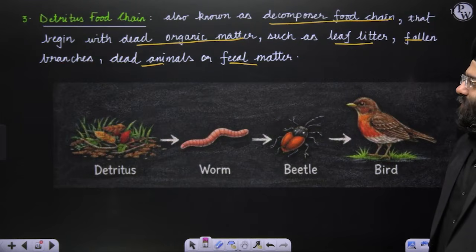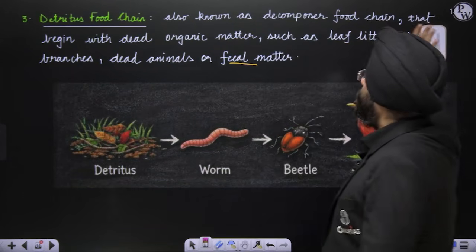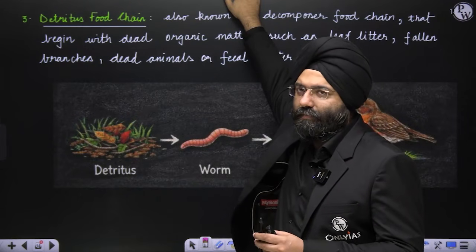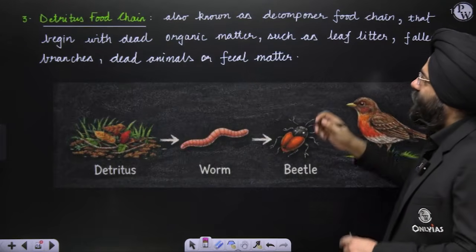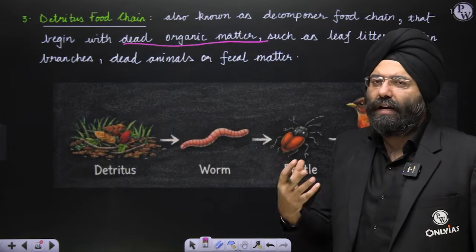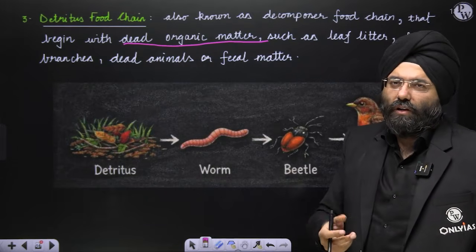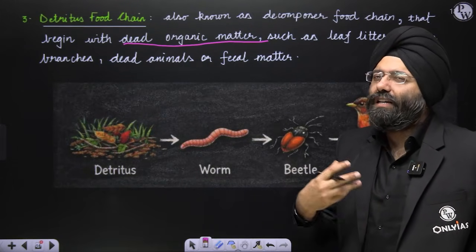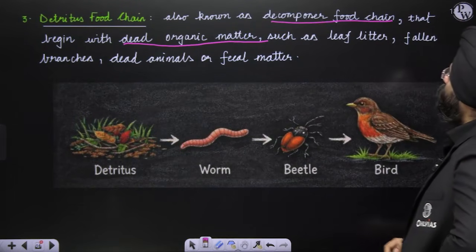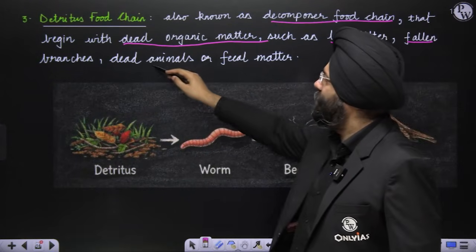Let's move ahead. Detritus food chain. Now, this is something very interesting. Why is it interesting? Please see. When I talk about the detritus food chain, detritus basically means something that is dead, right? So whenever I talk about dead organic matter, we are talking about the word detritus. It can be, let us say, an animal that has died, or dead leaves lying on the floor. Those can be categorized under detritus, or even the fecal remains of animals. So it is known as the decomposer food chain that begins with dead organic matter such as leaf litter, fallen branches, dead animals, or fecal matter.